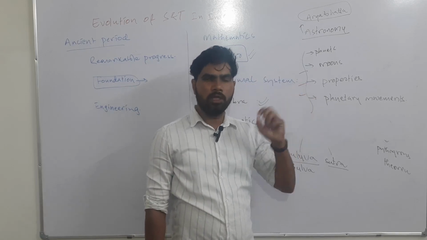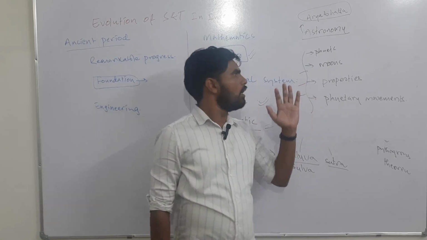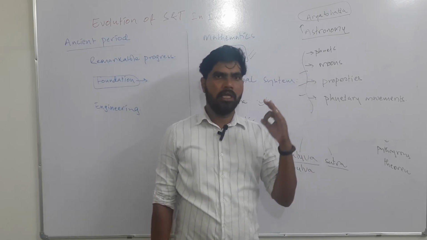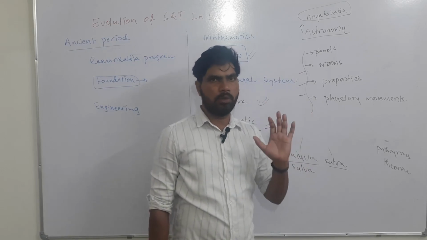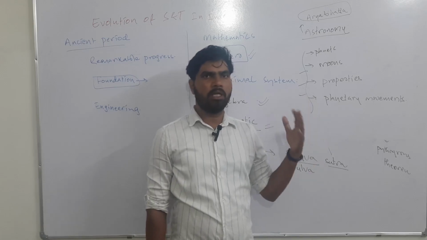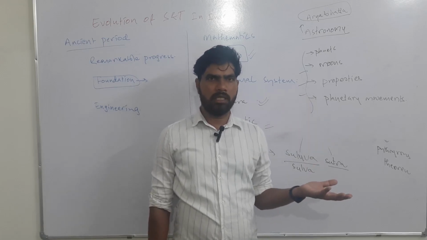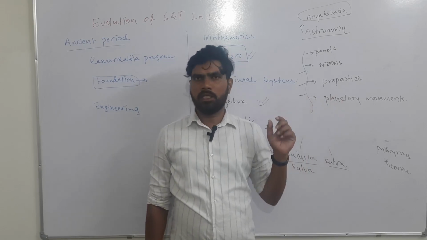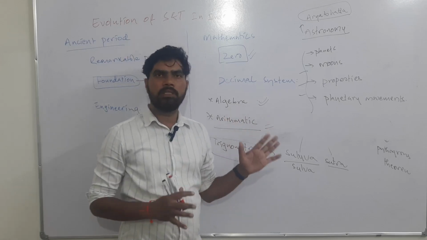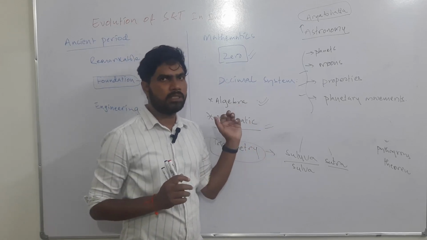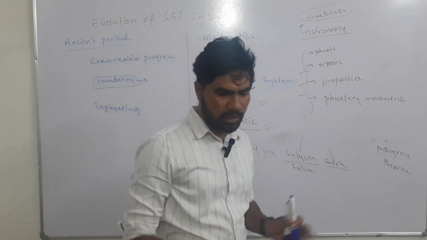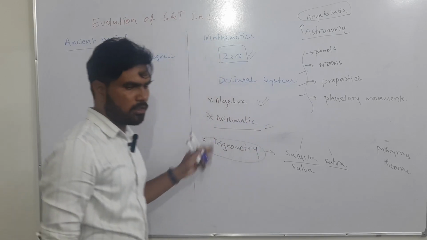When you study dynasties in ancient and medieval India, and art and architecture, you will study the contributions of individual scientists in each dynasty. Here I am trying to present a holistic picture of the evolution of science and technology in India. So these are the developments in mathematics and astronomy.